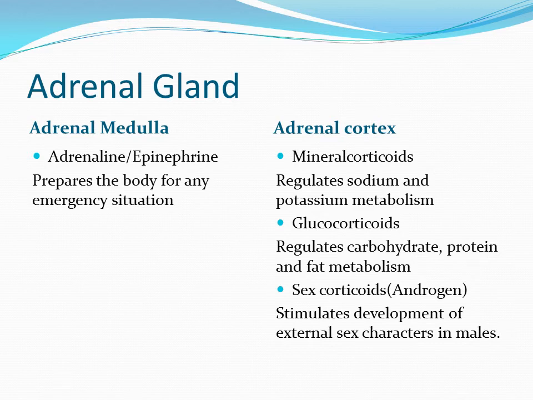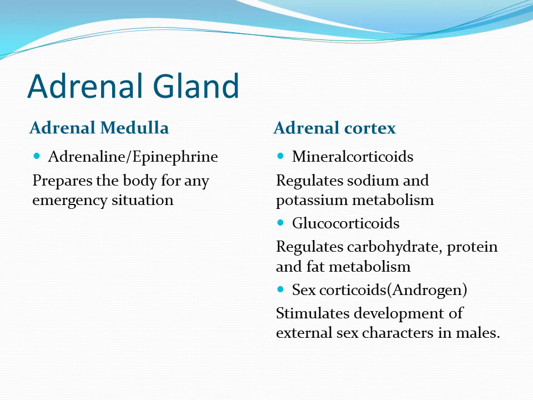The adrenal cortex secretes many hormones, as I said, and the best known is cortisone. The cortical hormones are categorized into mineralocorticoids, glucocorticoids, and sex corticoids. Now, mineralocorticoids, for example aldosterone, regulate mineral metabolism, that is sodium and potassium ions.